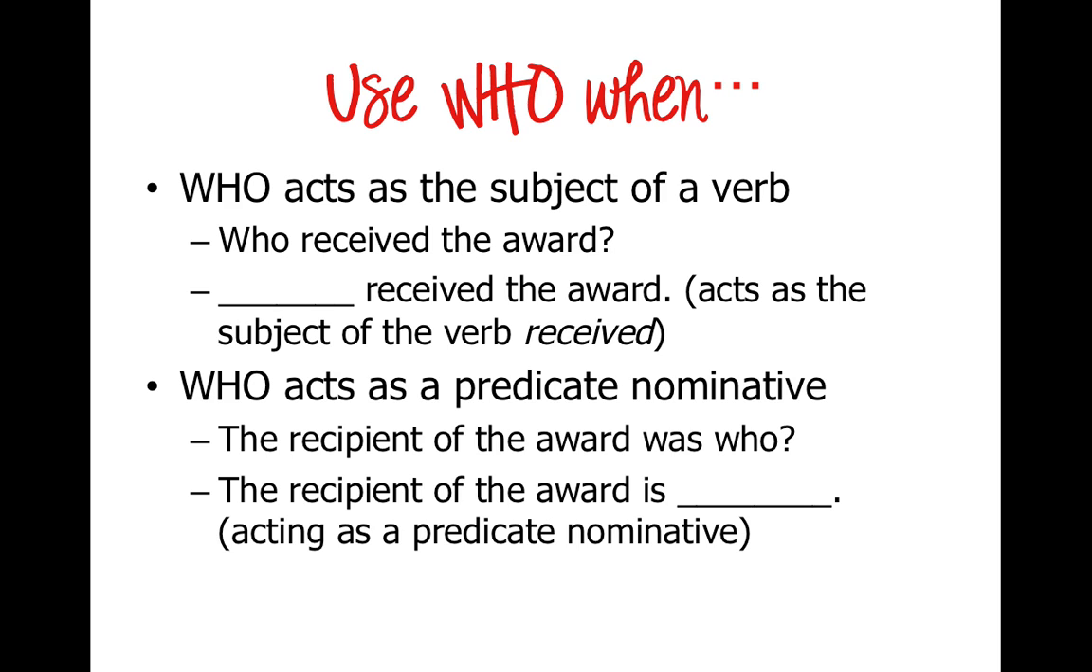You also want to use who when who acts as a predicate nominative. So a predicate nominative is actually the object of a linking verb when that linking verb is replacing the subject. So I'll show you what I mean here. In the sentence, "The recipient of the award was who," in order to answer that question, you switch it to a sentence. You would say, "The recipient of the award is blank." Okay, so in this situation, because that blank is the recipient of the award, which is also the subject of the sentence, that would be a predicate nominative, and so you would go ahead and use who in that instance.